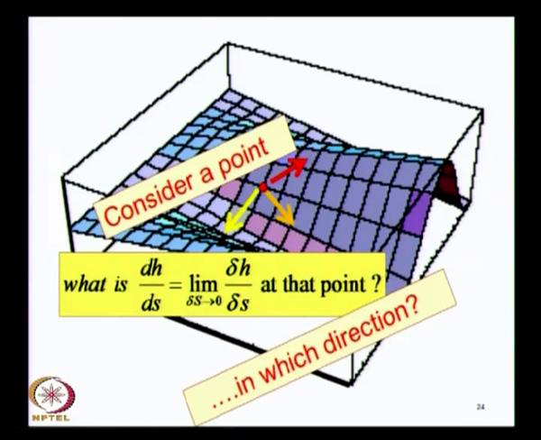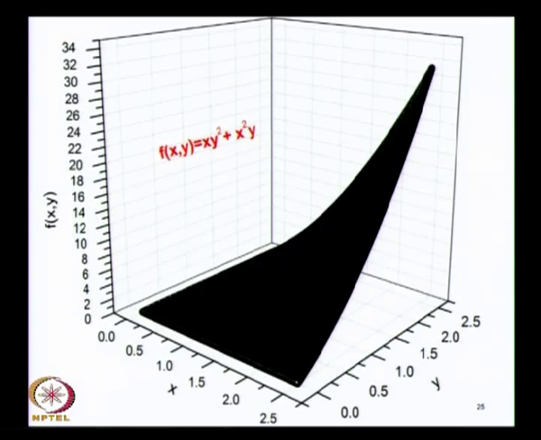So these questions become important, and we take a particular example which Jobin plotted for me last night. Here is a surface which is mapped as xy squared plus x squared y.